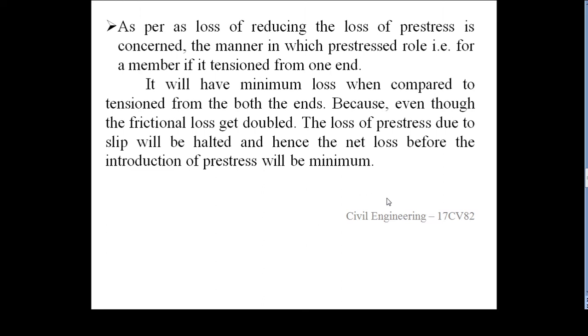Here also, as already told, post tension will have very little loss compared to the pre-tension member. Post tension has fewer losses than pre-tension. Therefore the frictional losses and also some slip losses can be altered sometimes, and we can minimize them so that the pre-stress loss will be minimum.